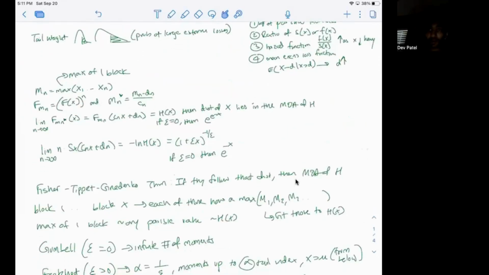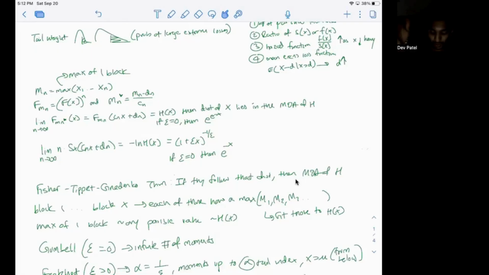Now, how do we model maximums of blocks? So say you have a certain distribution. You sample different blocks. Let's say you sample 5 blocks. You select the maximum of those blocks. How do we model that? How do we model the maximum of the blocks? And as n approaches infinity, as the number of observations in a certain block approaches infinity, that's the max of the population. So how can we model these block maxima?